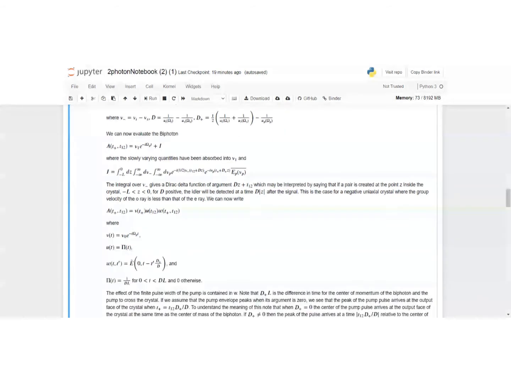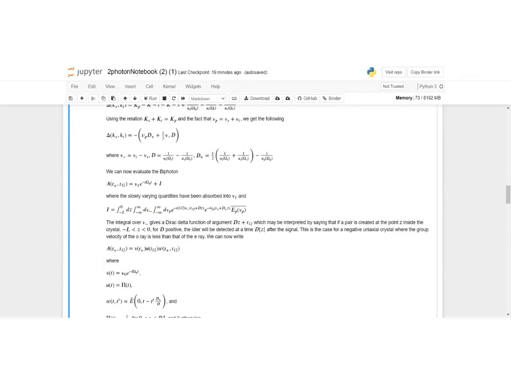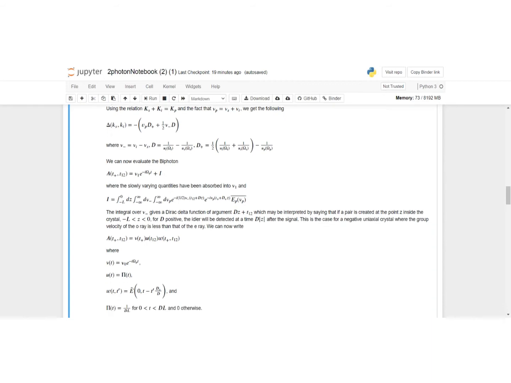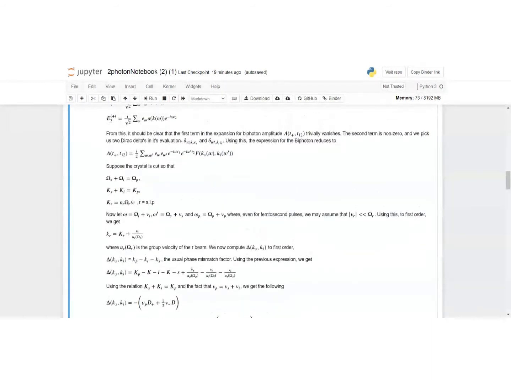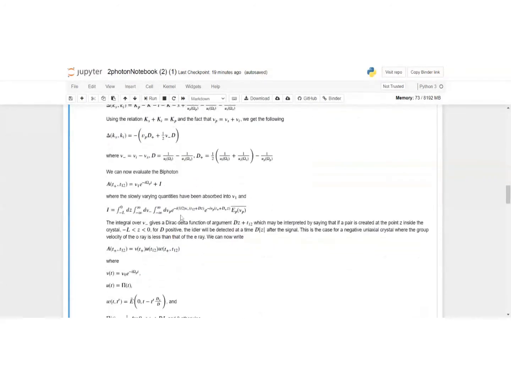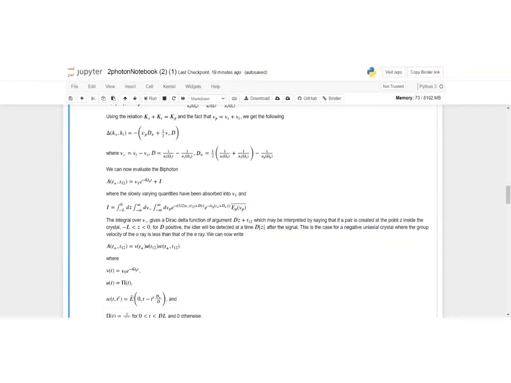Now you write the biphoton in terms of, you split it into two integrals or two terms, so as to say. The first one is the slowly varying term. So it's sort of a two-state approximation technique, which is very frequent in physics. You split the integral or your equation in two terms, one that rapidly varies and one that slowly varies. So the first one is the slowly varying term, and the second one, I, is this definition. I just have plugged in the expression of f. It may look cumbersome, but essentially it's plugging in the value of f as we defined before.